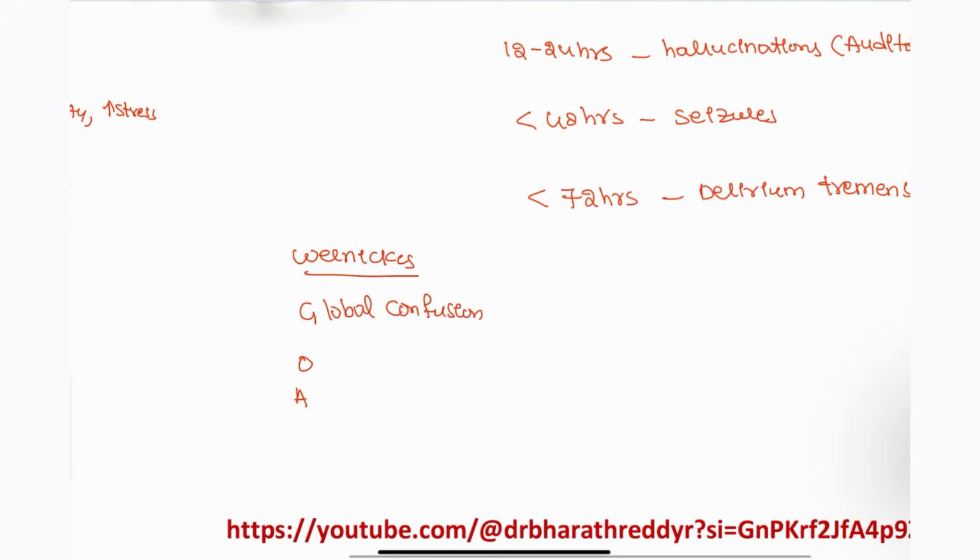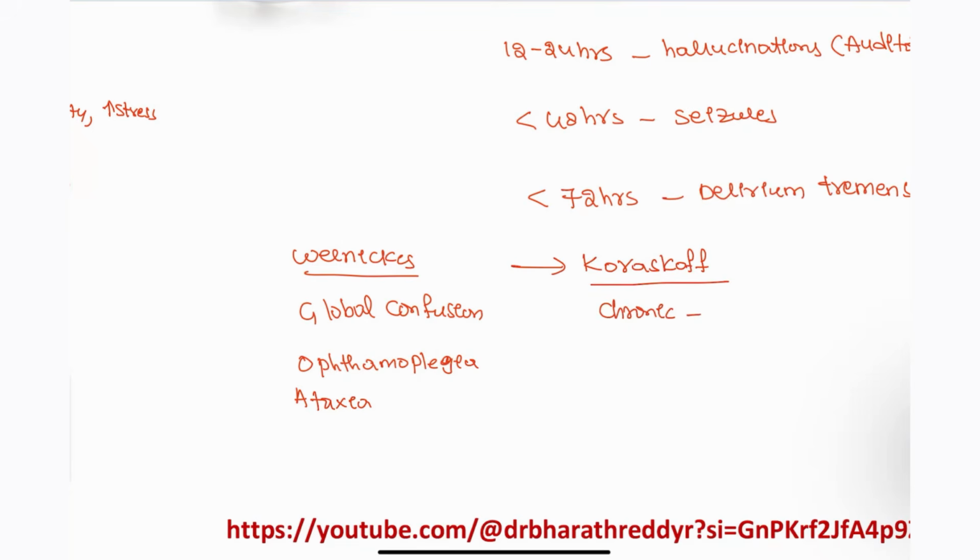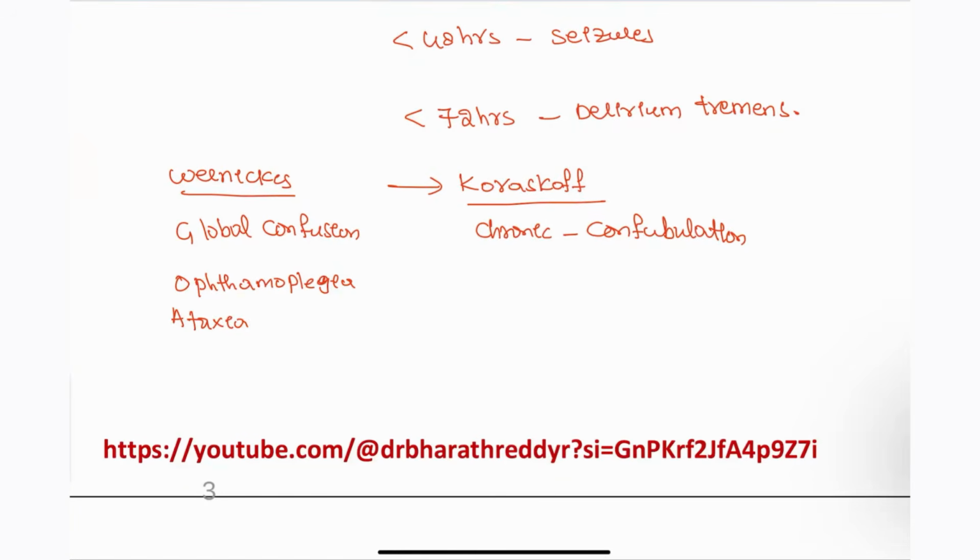Global confusion, ophthalmoplegia will be seen, and ataxia, right? And if it is progressed, it can cause Korsakoff syndrome. In Korsakoff syndrome, you are going to see other symptoms in the chronic stages. They are going to have confabulation. So what is meant by confabulation, guys? The patient is going to fill the memory gaps.